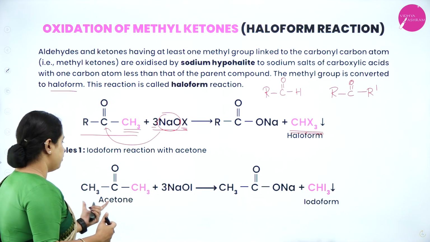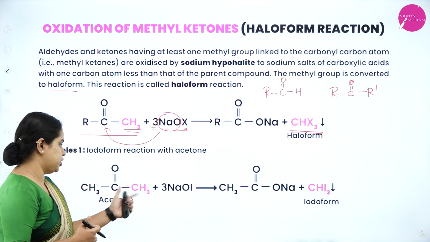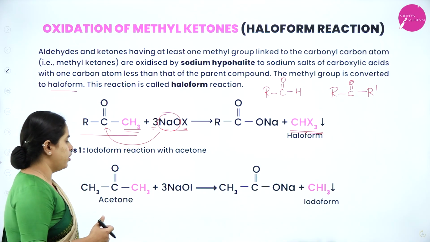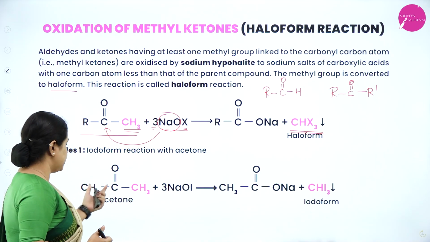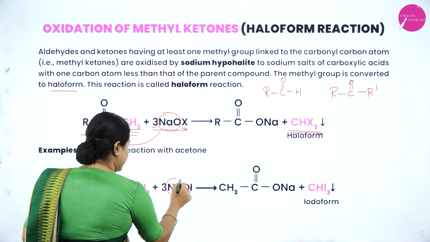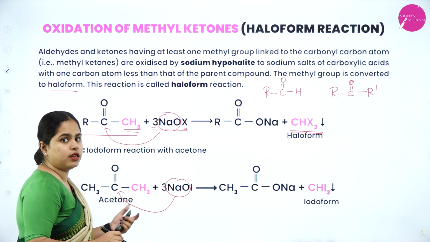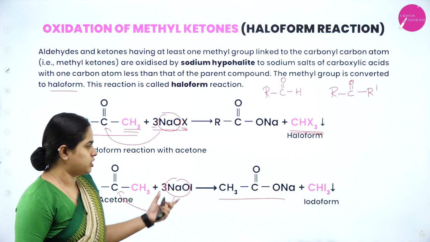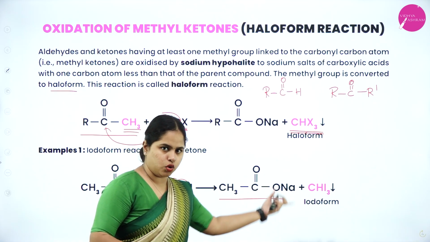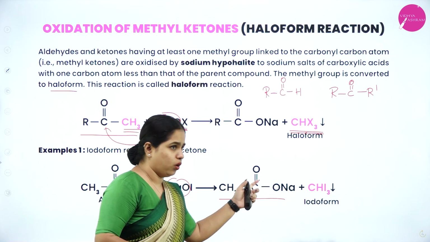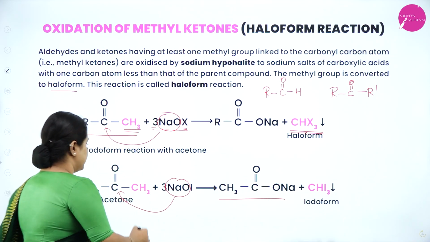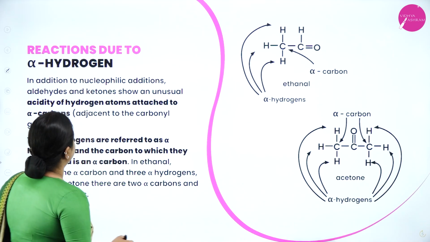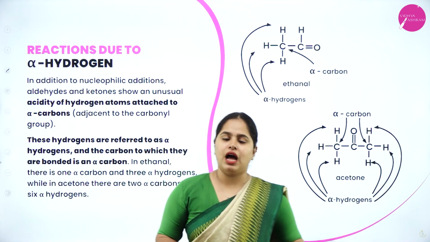Clear? So, if you are using acetone, CH3COCH3, to which we are adding sodium hypoiodite, what is going to happen? We are going to get CH3CO and this ONa will get attached to the carbon. So we will get a sodium salt of carboxylic acid. Which carboxylic acid? Acetic acid. CH3COONa. This is the sodium salt, right? Instead of CH3COOH, you have Na here. And this CH3 and iodine will form the iodoform. Clear? Now, the next one is reactions due to alpha hydrogen.